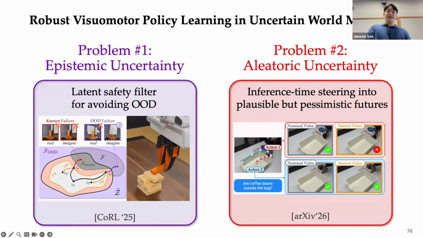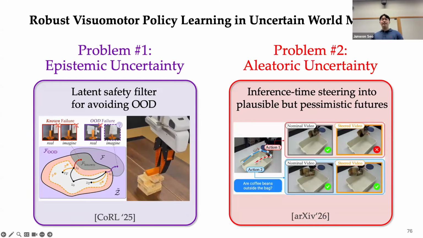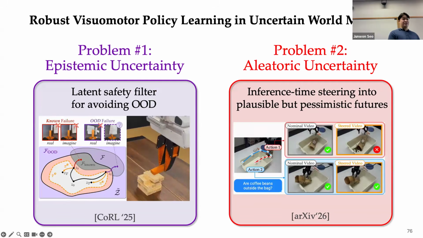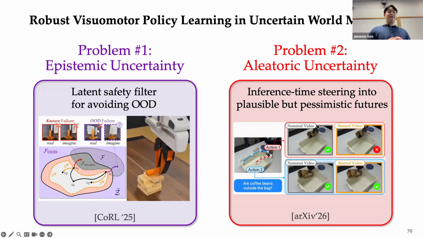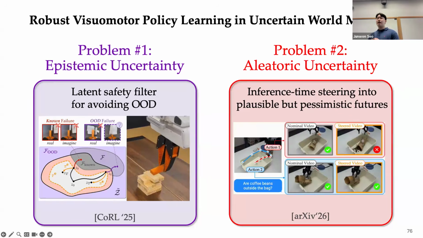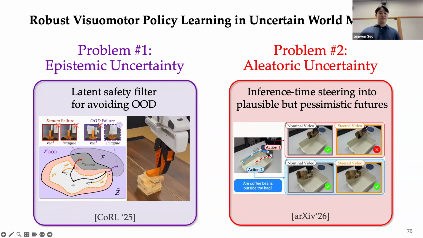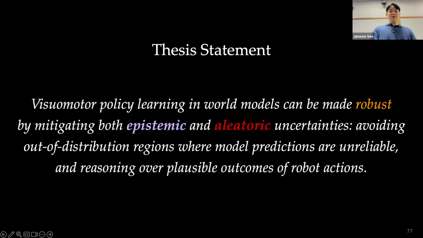So in this talk, I presented methods for making policy learning using uncertain world model imaginations robust. And this was done by mitigating two sources of uncertainty. First, epistemic uncertainty through out-of-distribution detection and avoidance. And also aleatoric uncertainty through steering world model imaginations. We can now revisit the central thesis statement. Visuomotor policy learning in world models can be made robust by mitigating both epistemic and aleatoric uncertainties.